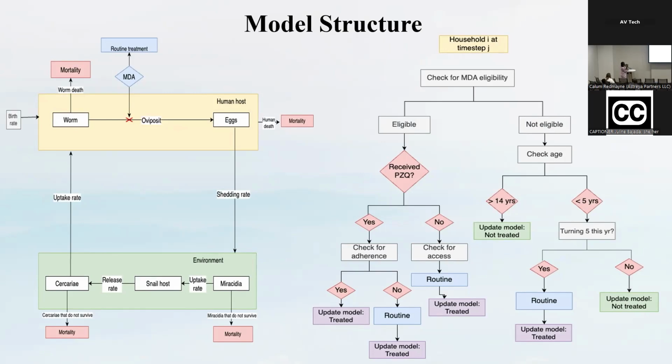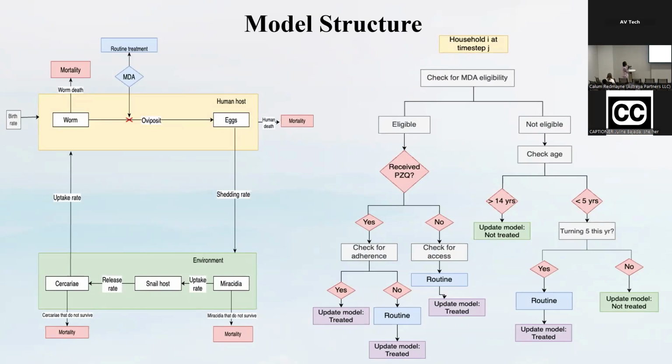During this, they first look at whether someone is eligible or not. If you're not eligible, they check the age. If you are below 5 years, they check if you're turning 5 this year for the mass administration. If yes, then they do the routine treatment. If not, they update the model as not treated.